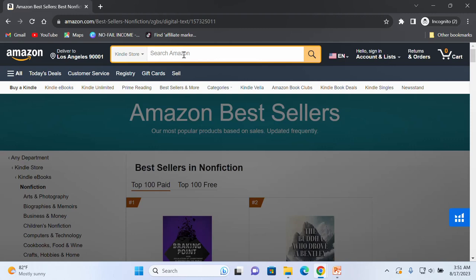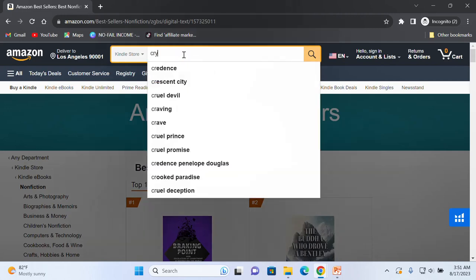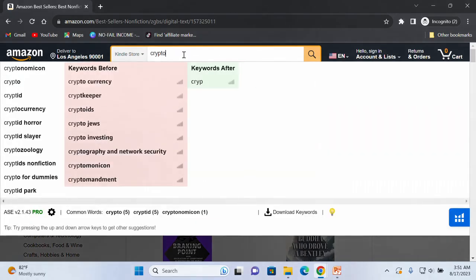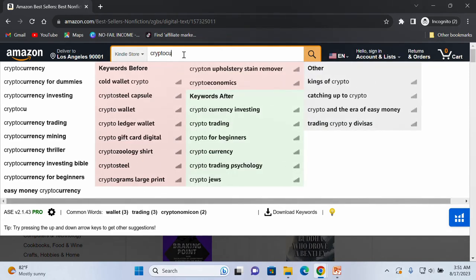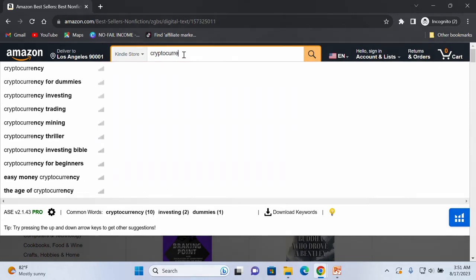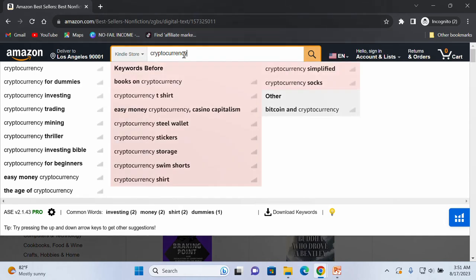Now, let's say you want to create a book on the health niche, for example, or maybe on cryptocurrency. You can type in cryptocurrency on the search bar of Amazon to see what people are exactly searching for when they are looking for books on cryptocurrency. Now, this is the work of the extension we have installed, which is called the AMZ